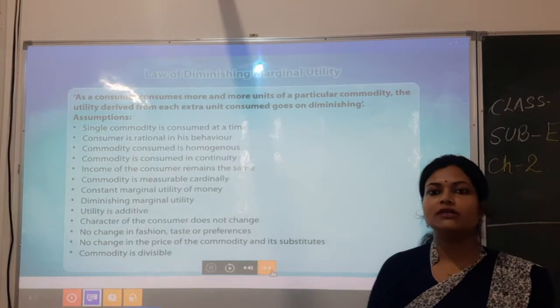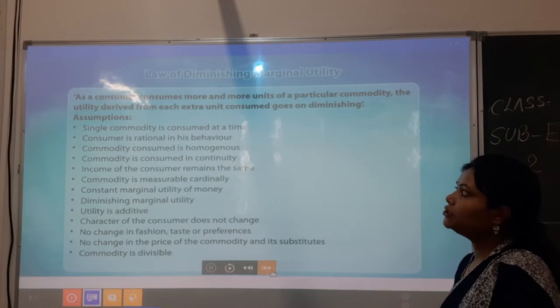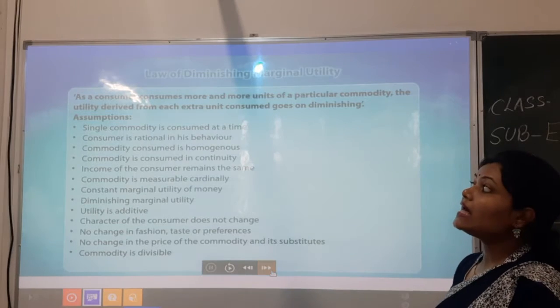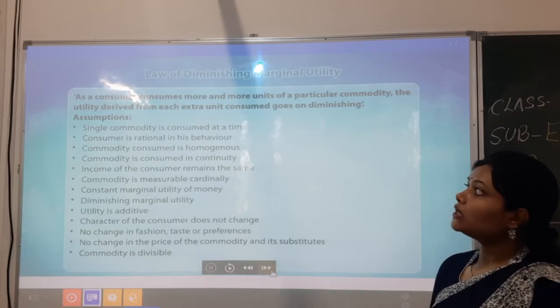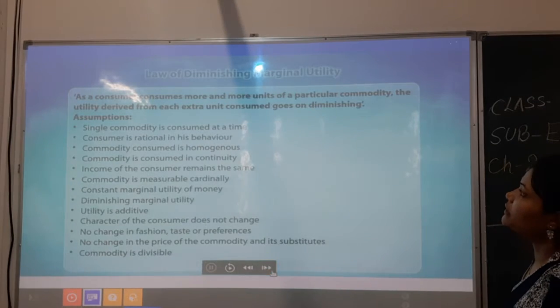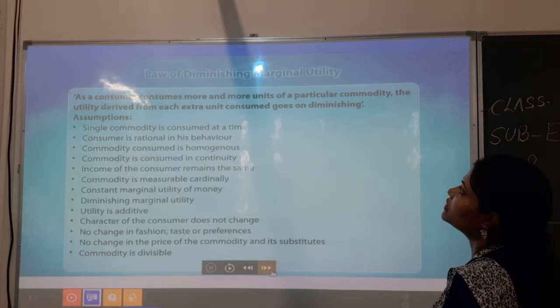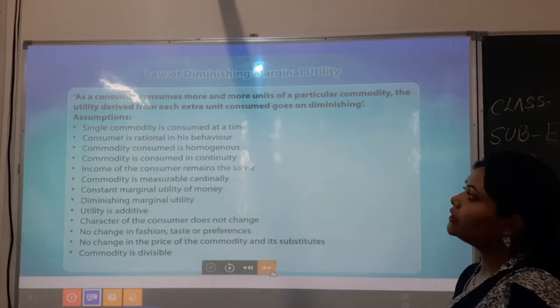First of all, the law of diminishing marginal utility says that as a consumer consumes more and more units of a particular commodity, the utility derived from each extra unit consumed goes on diminishing.